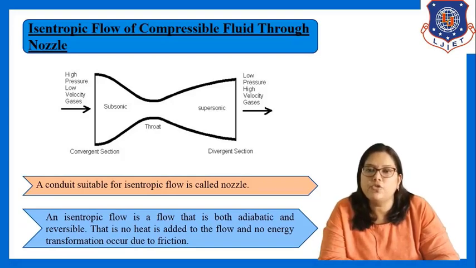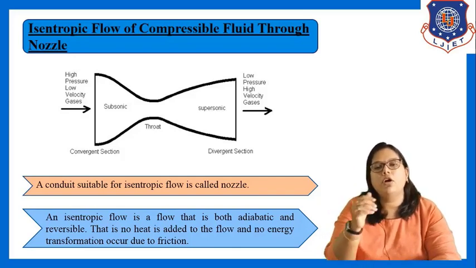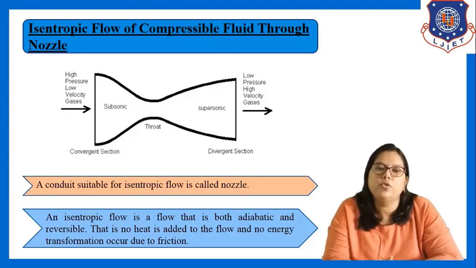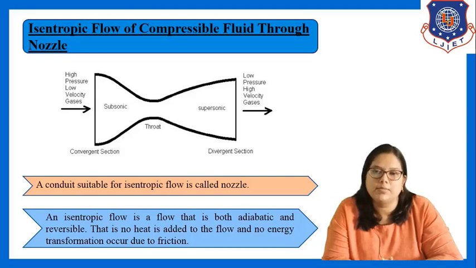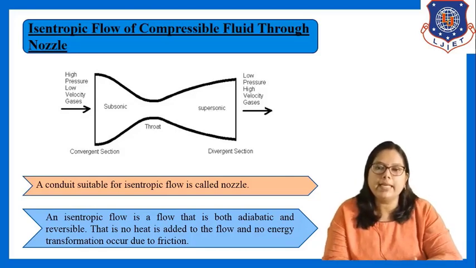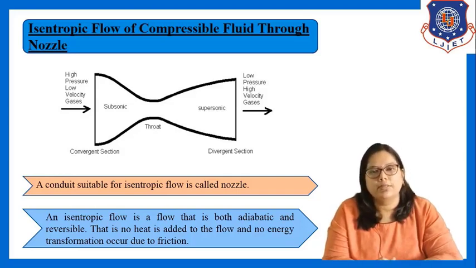An isentropic flow is a flow that is both adiabatic and reversible. That is, no heat is added to the flow and no energy transformation occurs due to friction.